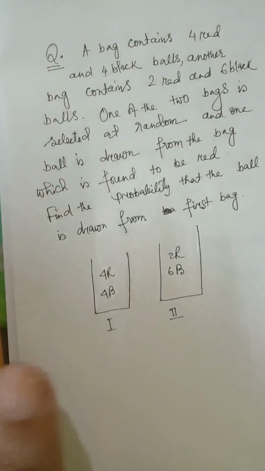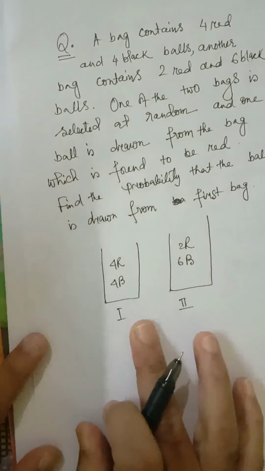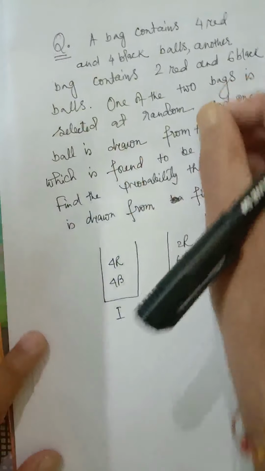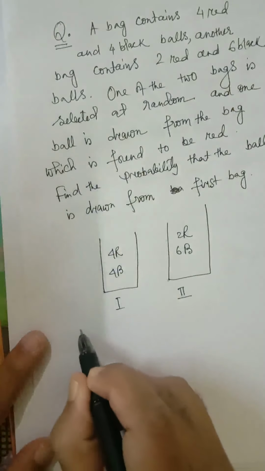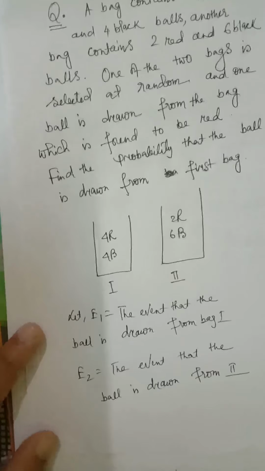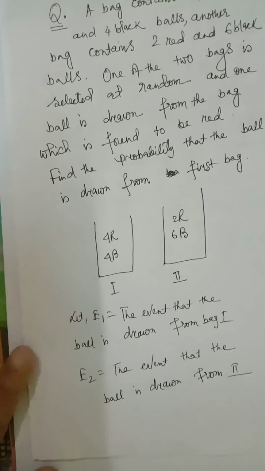If we do not draw the ball from the first bag, then we have to draw the ball from the second bag. This is the other possibility. So we have only 2 possibilities: either the ball is drawn from bag 1 or the ball is drawn from bag 2. So one by one we will denote it in this way. Let E1 be the event that the ball is drawn from bag 1. E2 is the event that the ball is drawn from bag 2.